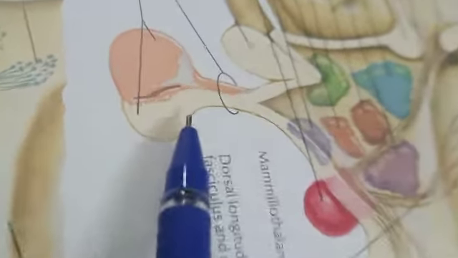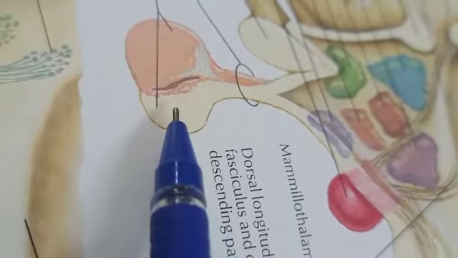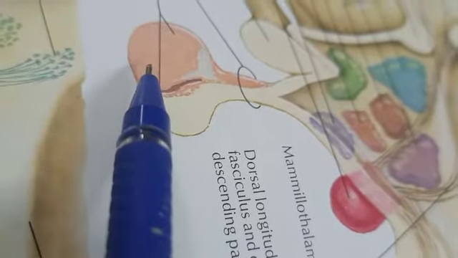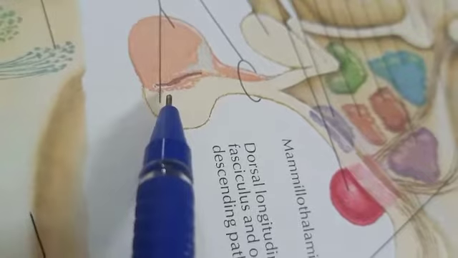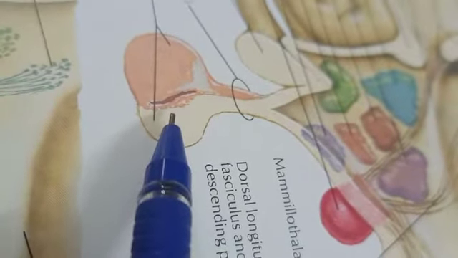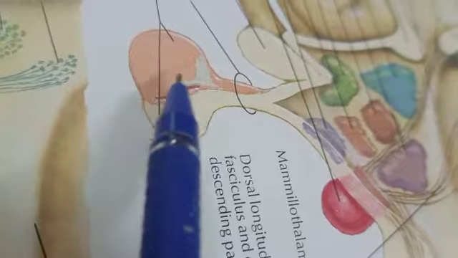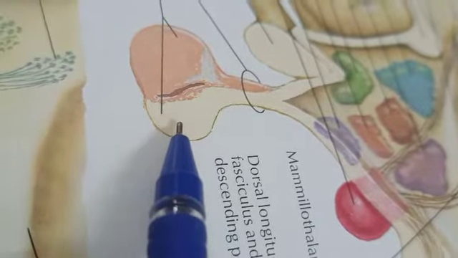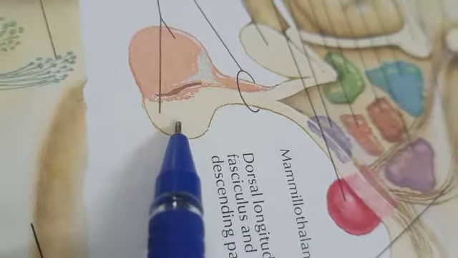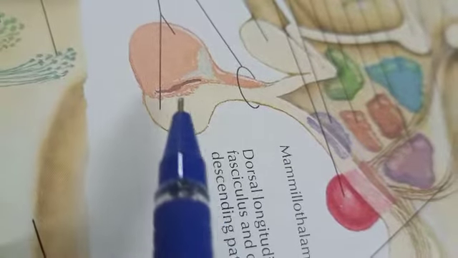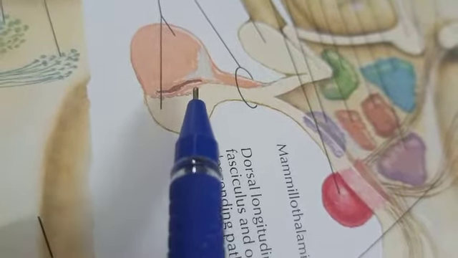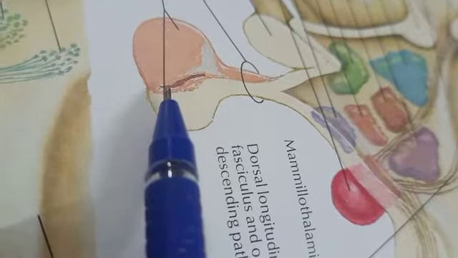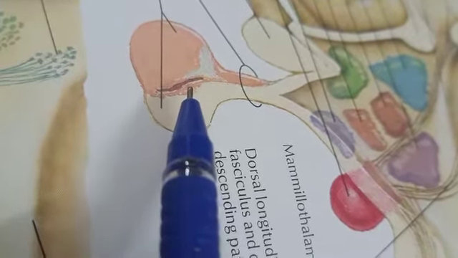In subdivisions, the pituitary gland is divided into two parts: the anterior pituitary and the posterior pituitary. The anterior pituitary is also known as the adenohypophysis, and the posterior pituitary is known as the neurohypophysis. Between the anterior and posterior hypophysis, there is a small intermediate area known as the pars intermedia.